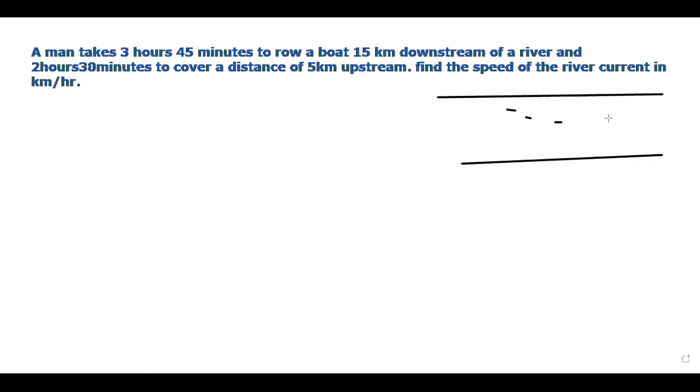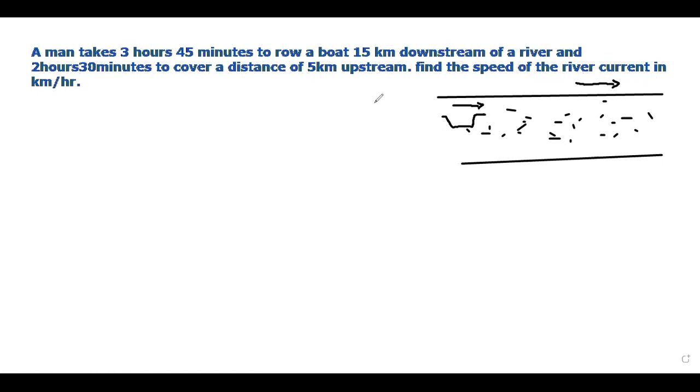Let this be a river. The river is flowing this way. There is a boat with a man in it. Going downstream, he will take 3 hours 45 minutes to cover 15 kilometers, right?